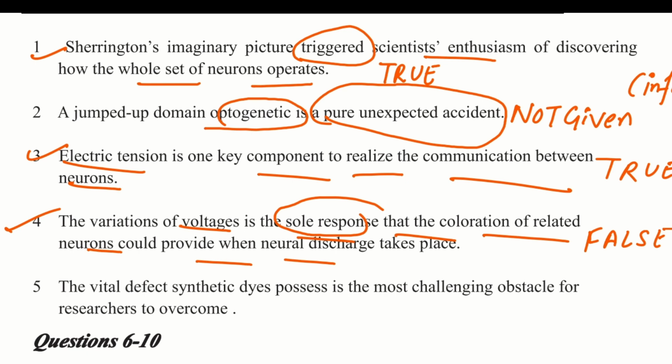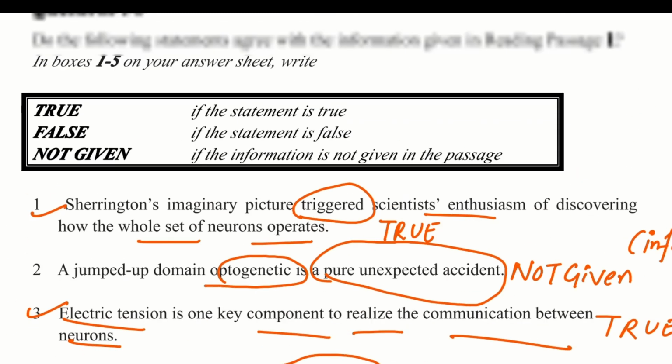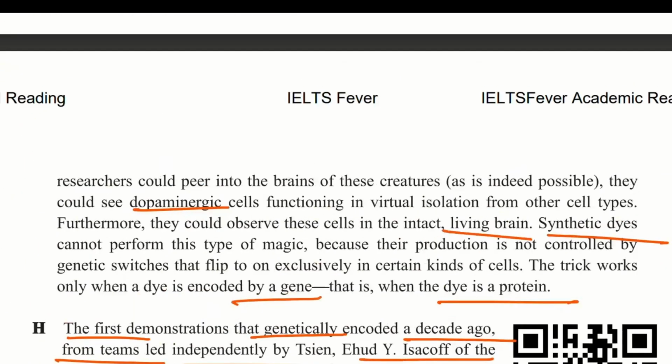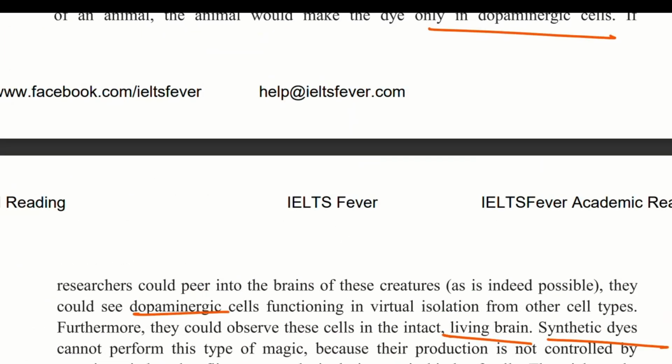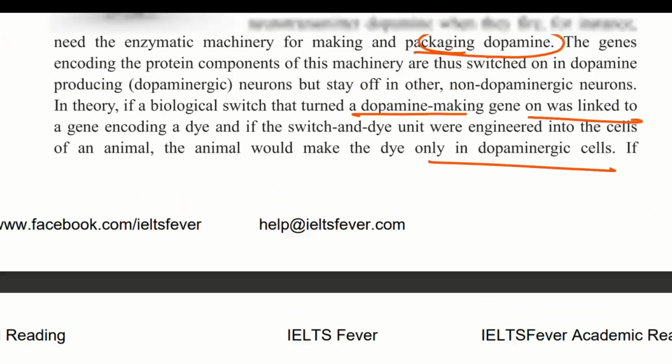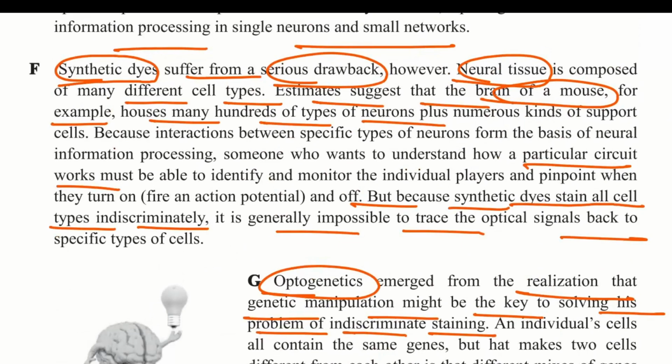Next, the fifth question is, the vital defect synthetic dyes possess is the most challenging obstacle for researchers to overcome. Is this information given or not? We will go to paragraph F. Synthetic dyes suffer from a serious drawback. However, neural tissue is composed of many different cell types.